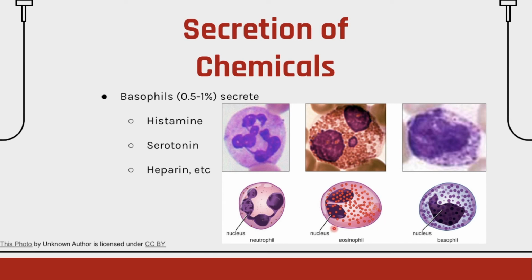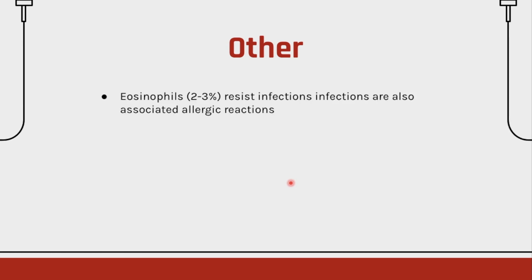That's how they interpret what the cell is, because eosinophil means acid-loving, basophil means base-loving, and neutrophils are neutral. Eosinophils, 2 to 3%, resist infection and are also associated with allergic reactions. So if you have an allergic reaction, eosinophils are most probably the ones causing that.